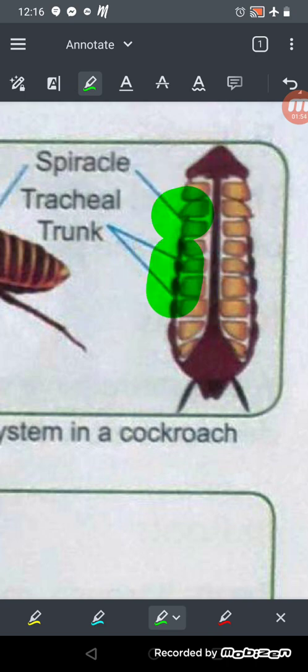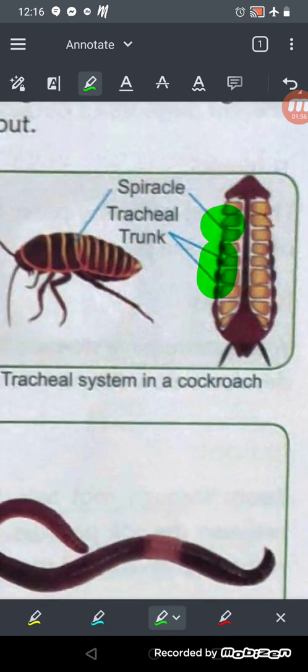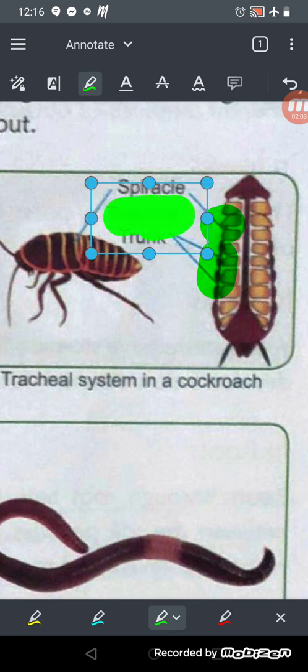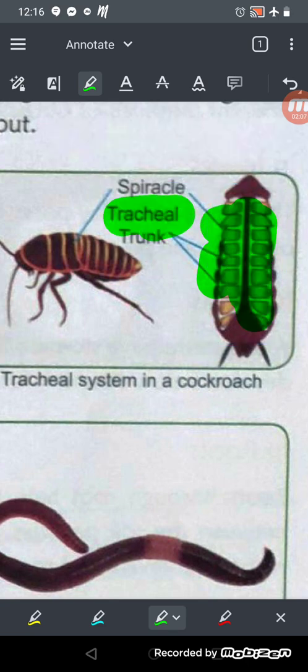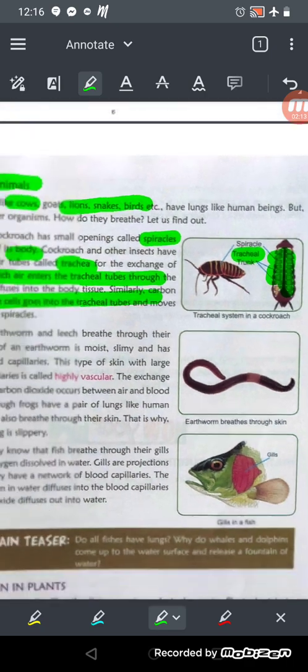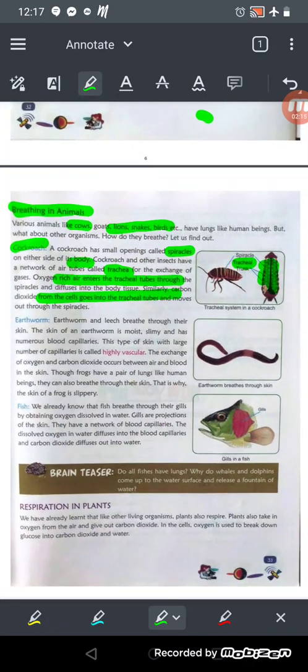So what happens when the cockroach breathes in? The air goes in through the spiracle, then to the trachea, and diffuses into the body. Similarly, carbon dioxide also goes to the tracheal tubes and out, and this process goes on, okay? This is the process of respiration in cockroach.